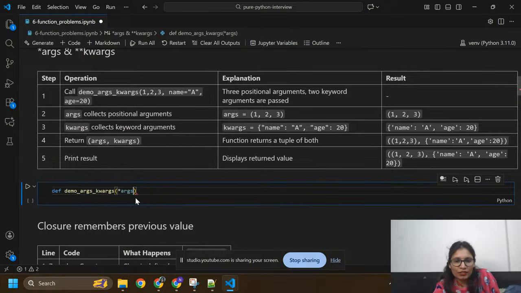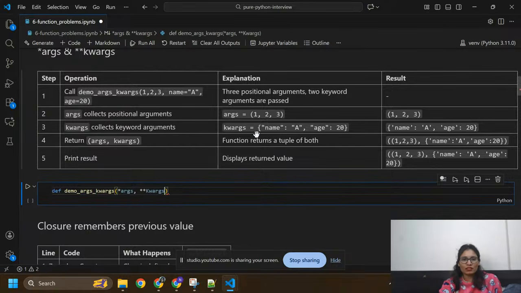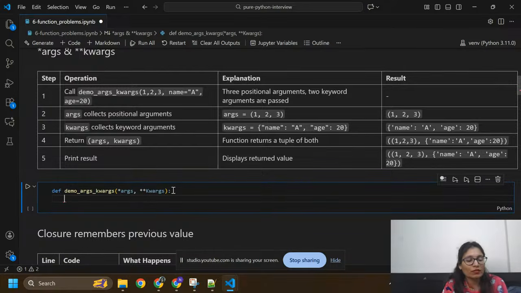And I'm going to pass here **kwargs, using double asterisk, which means it will give you keyword arguments, key and values like this. Keyword arguments means it will give you key and values. Here I am using double, what do you call these, colon.